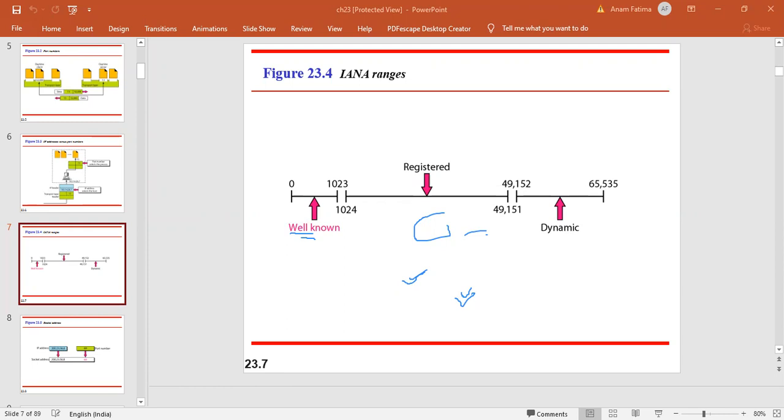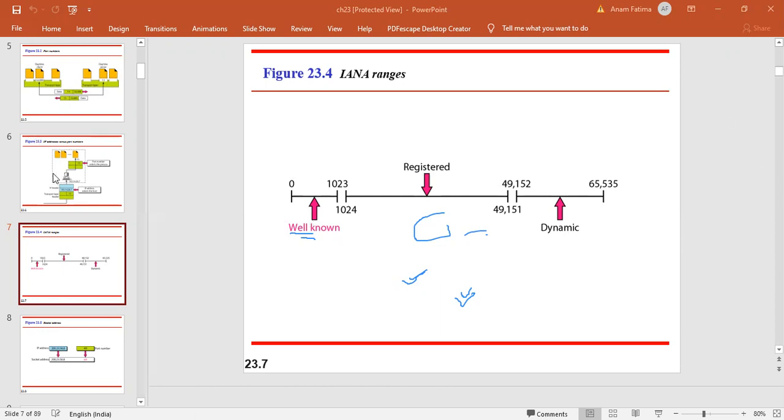Like on the client side, you have your ephemeral port numbers. Your operating system simply assigns one of the port numbers to your particular client request, and then it is sent to the server. But on the server side, you need to know the port number associated with the process. Only then can you use the services provided by your transport layer.